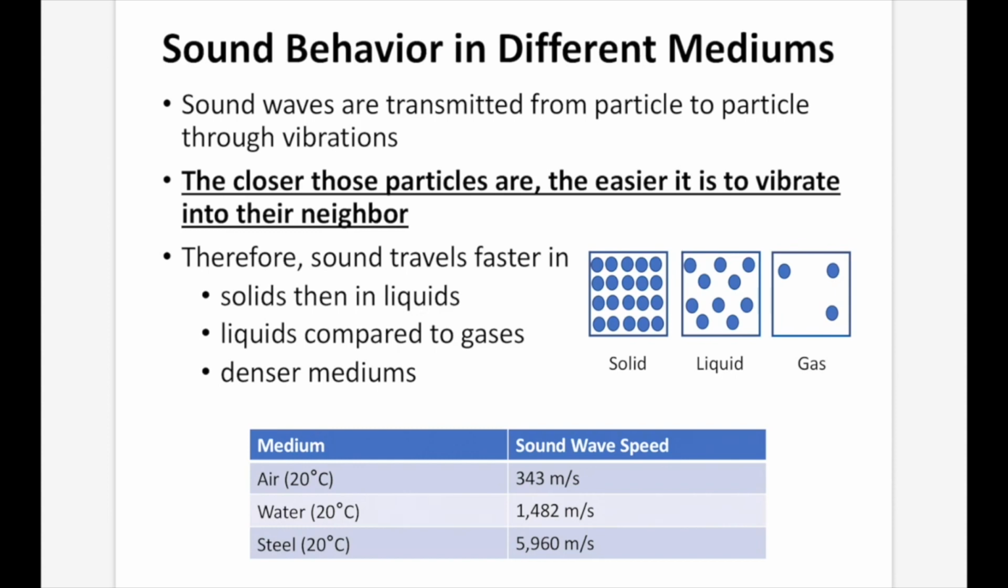So again, the particles need to vibrate back and forth. If they are closer together, it's easier for them to do that. If the particles are closer together, when they vibrate slightly, they'll still make contact with the one beside them. If they're in a gas and they vibrate slightly, they're not going to contact the molecule nearest to them, so that sound energy won't necessarily be transferred from one molecule to the other. However, in a solid substance, if you vibrate even a little bit, that molecule is going to transmit the sound to the neighbor. And then as it says, denser mediums, so things like steel are more dense than air, and therefore it's going to transmit sound faster than in air.